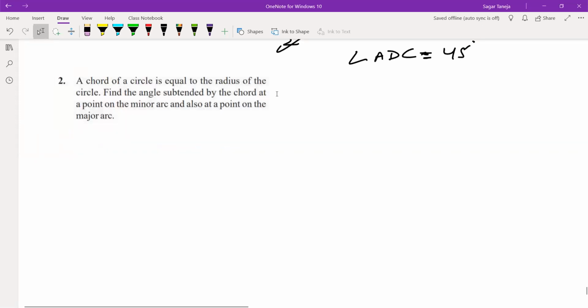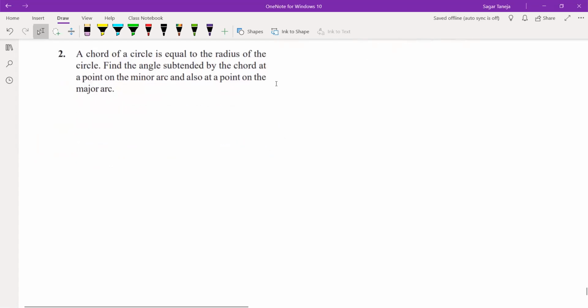So here is question number 2. A chord of a circle is equal to the radius of the circle. Find the angle subtended by the chord at a point on the minor arc and also at a point on the major arc. Fine. So let us draw a circle.